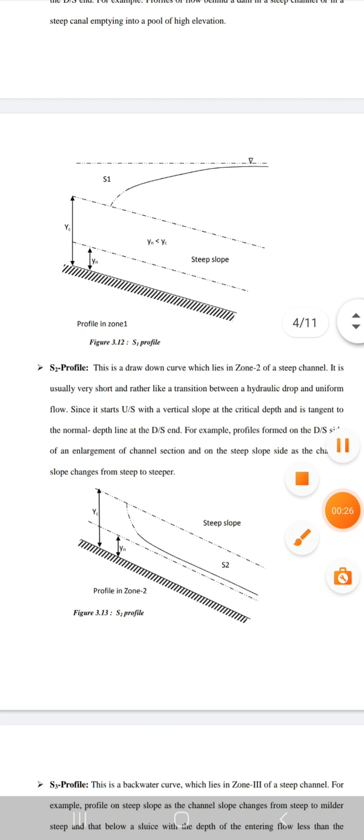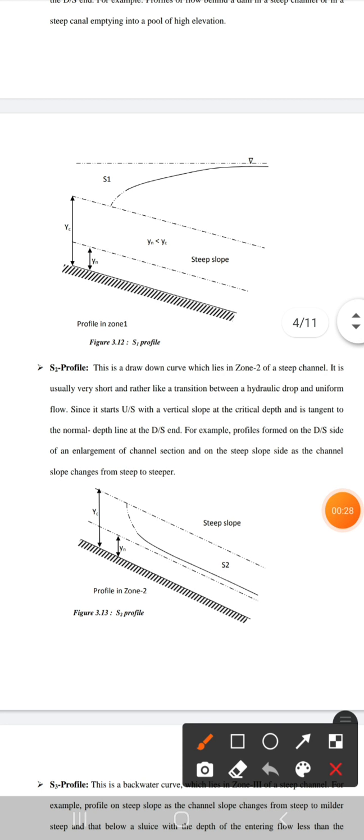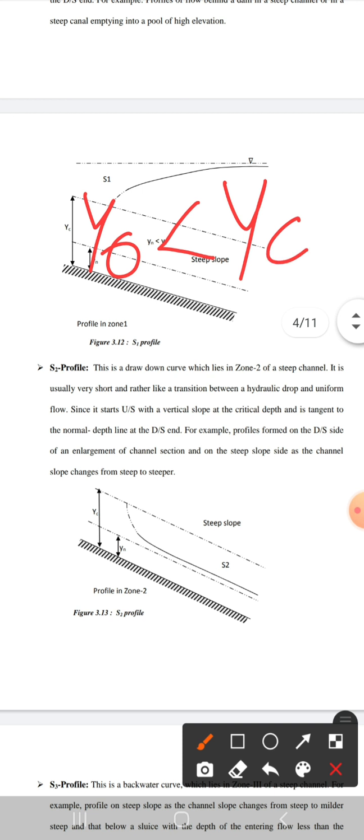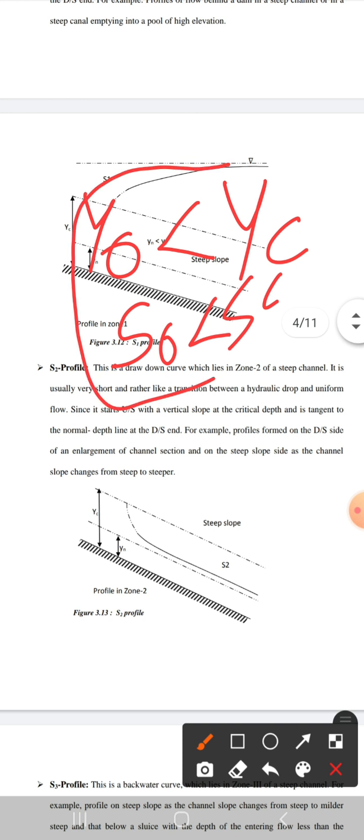So first of all we have to understand what a steep slope is. Steep slope is a slope in which y naught is less than yc, where yc is the critical depth and y naught is the normal depth of flow, and s naught is less than sc. That means the bed slope will be less than the critical slope. Okay, so these are the two conditions for the steep slope.